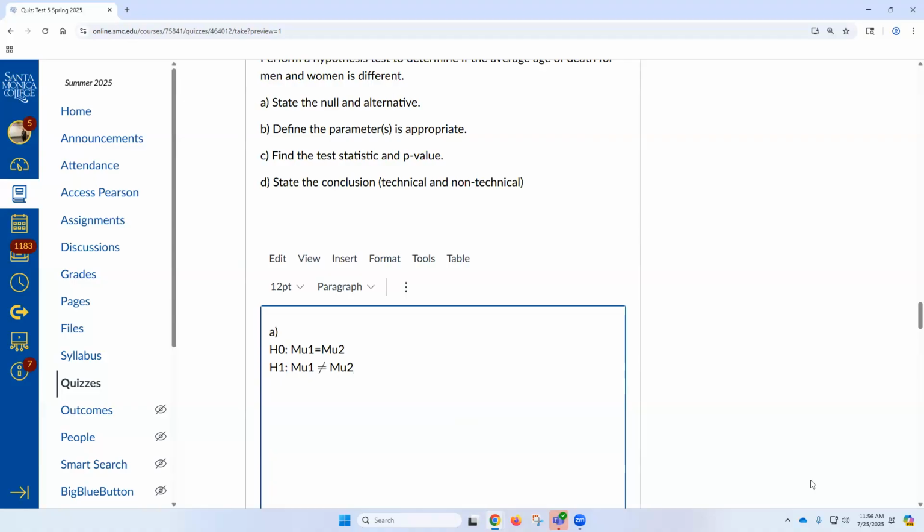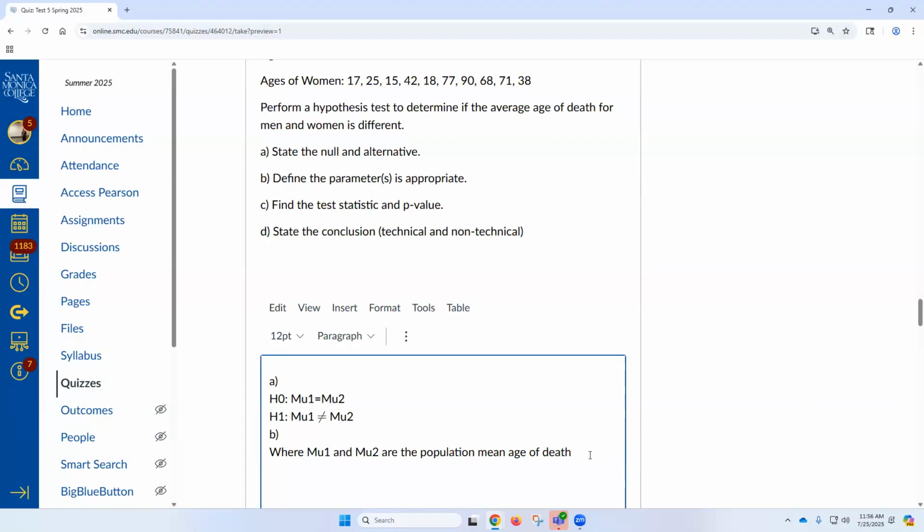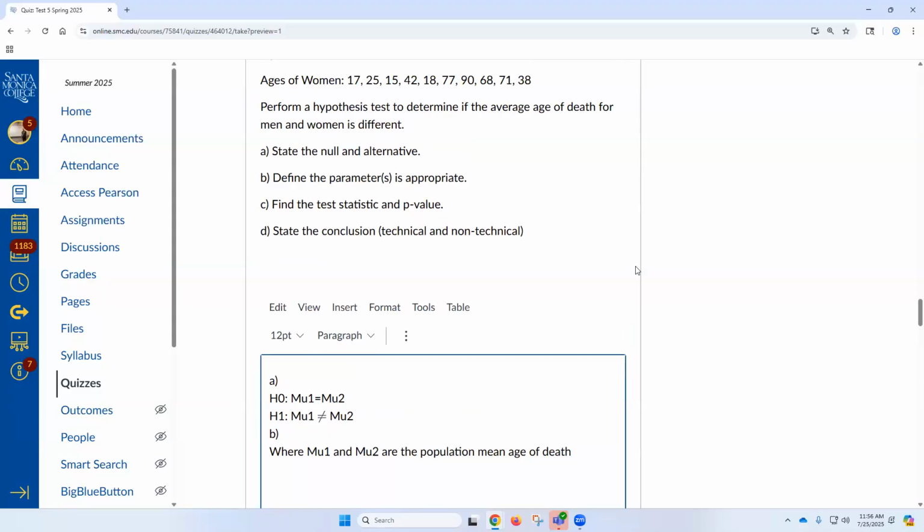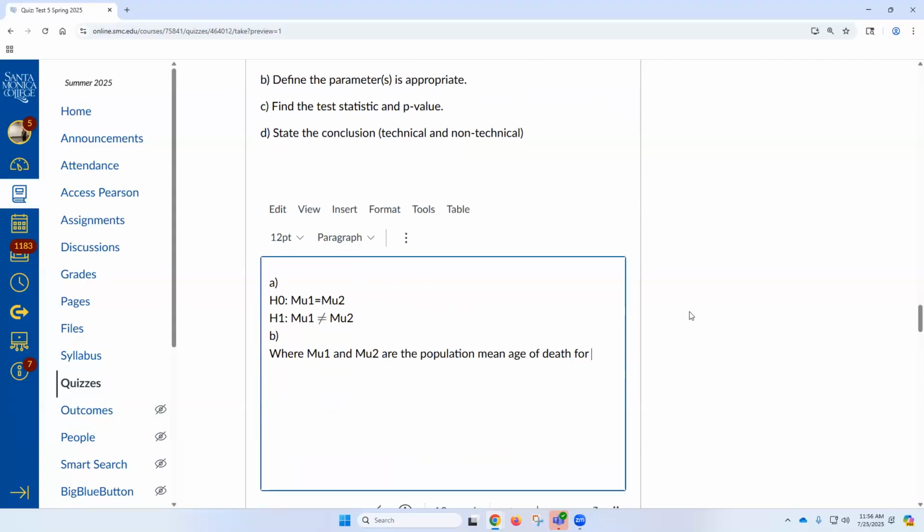So go to B and put where mu1 and mu2 are the population mean age of death. Population mean age of death for, no, this one's not about differences. Population mean age. Do we say age? Age of death for men and women, respectively, is mu1 men. Doesn't matter. It's a two-tailed test in this case.